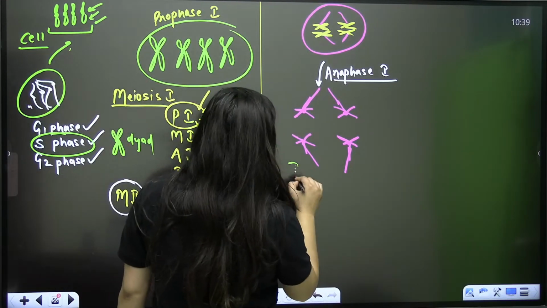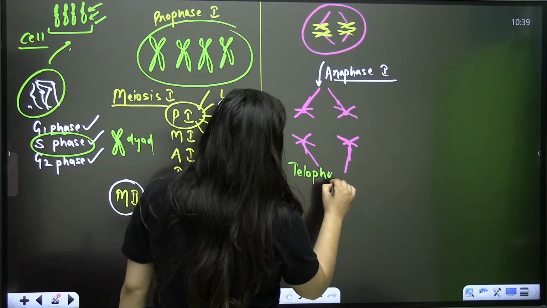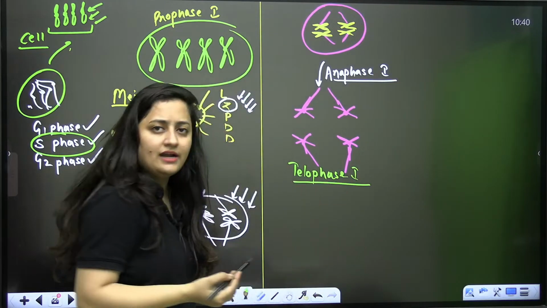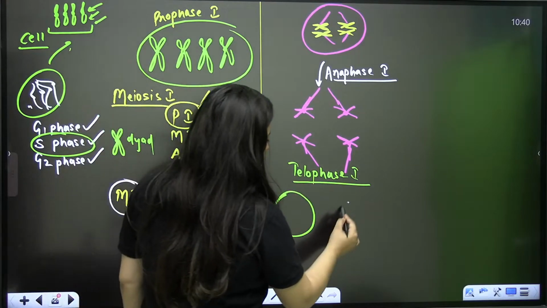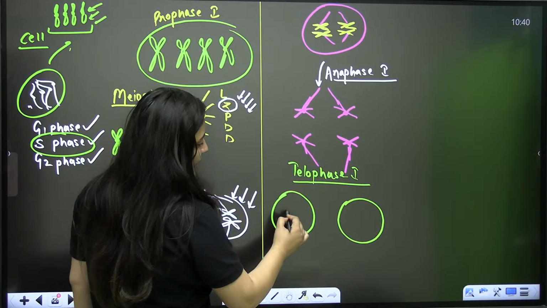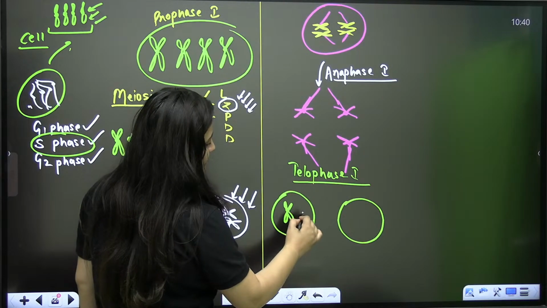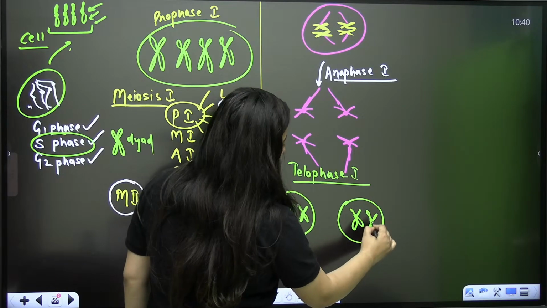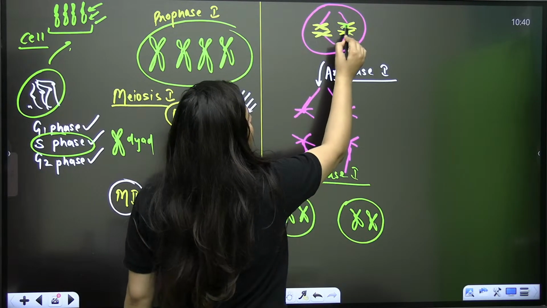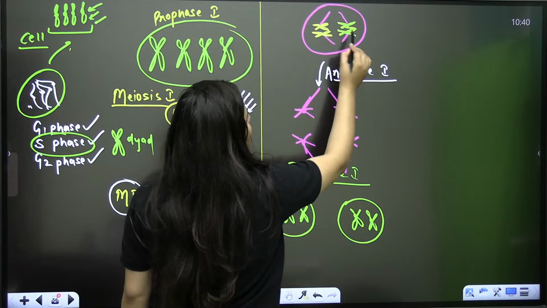And after telophase 1, which is generally the opposite of prophase, after cytokinesis, you will see this condition. For your better understanding, let me change the color here.